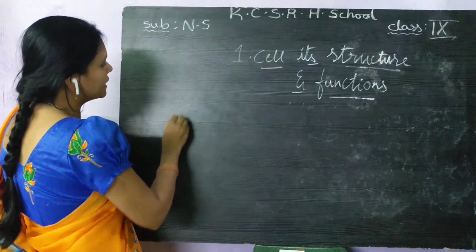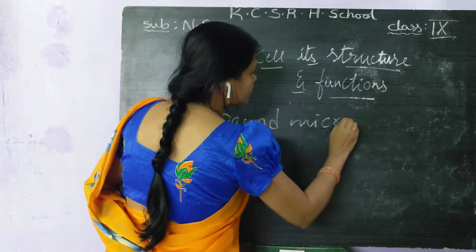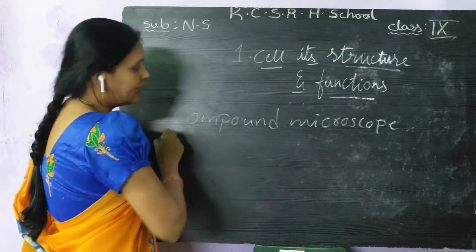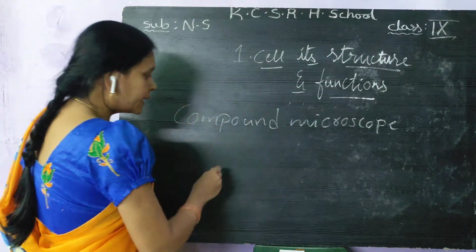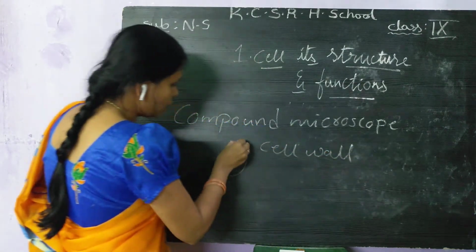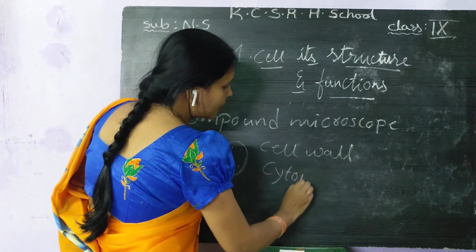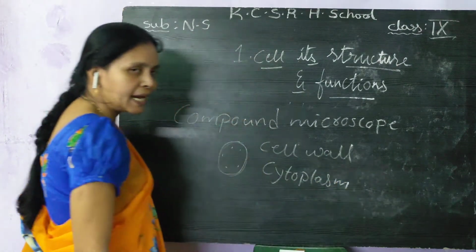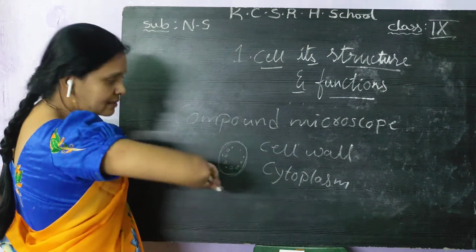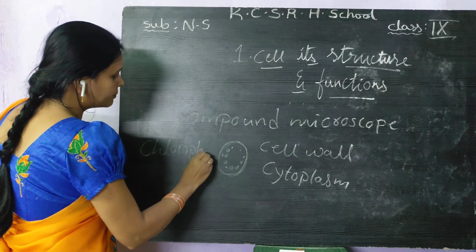The microscope is called a compound microscope. By using this compound microscope, you can see the cell. It can be recognized that the cell has a cell wall, and inside it has a fluid-like material called cytoplasm. It also has some green color molecules present inside the cell, called chloroplast.